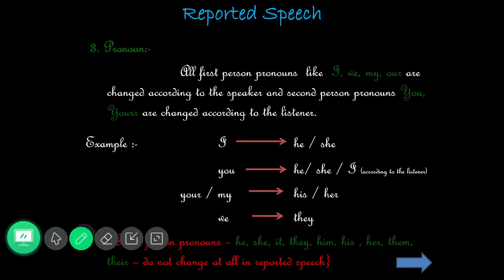Okay, the subject will be there. For example, Ram said to Prem, "What are you doing?" Here we have to change "you" into "he". But if Ram said to me, "What are you doing?", then "you" should be changed into "I". We will discuss that difference in the examples I have assigned, so don't worry about it, just remember it. "You" of course we change into "he" or "she", but according to the listener, sometimes "you" should be changed into "I".